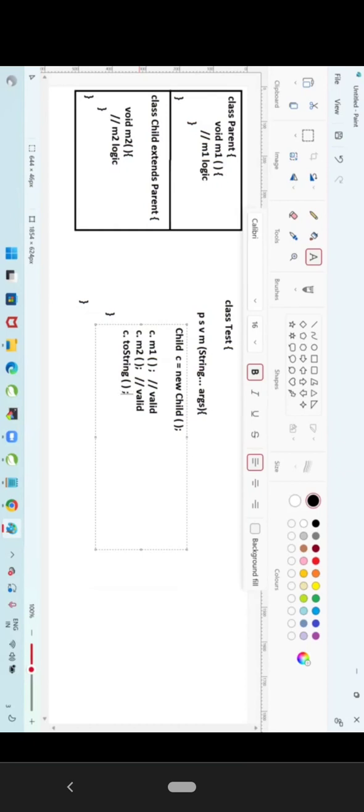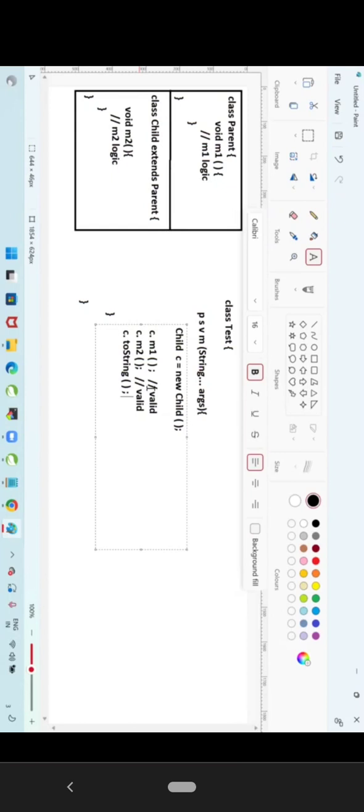I will go for C dot toString. What is the method, guys? C dot toString. What is C? C is a reference variable holding child class object. Where will it check first? Child. Does the child have toString? No. Does the child have any parent directly? Yes, parent is available. Check in the parent. Do you have toString there? No, not available. Then